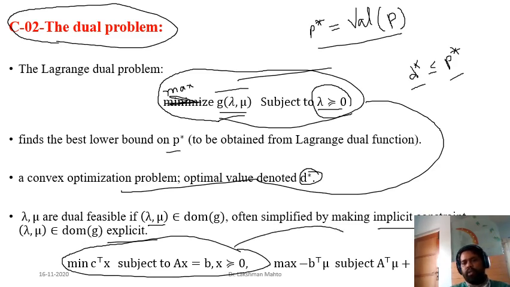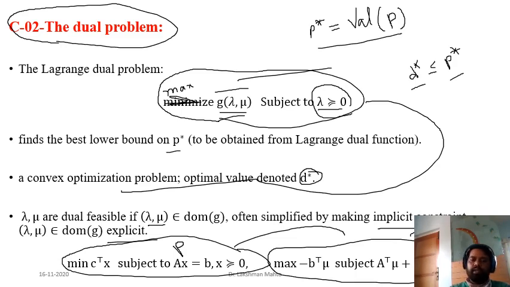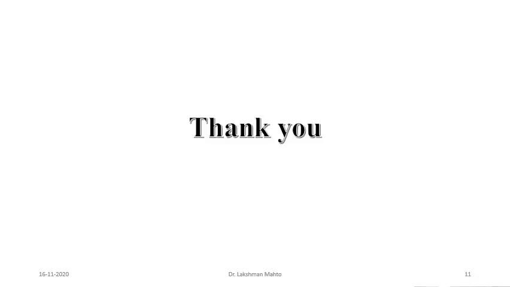Okay, one example you can look at here. We have this linear problem, call it the primal problem. I had already discussed what the dual problem of this one is. The dual problem of this one is this. So this one is the primal problem, denoted by P, and this one is the dual problem. One example I have already given here, so you have the primal problem. Always try to get the dual problem.